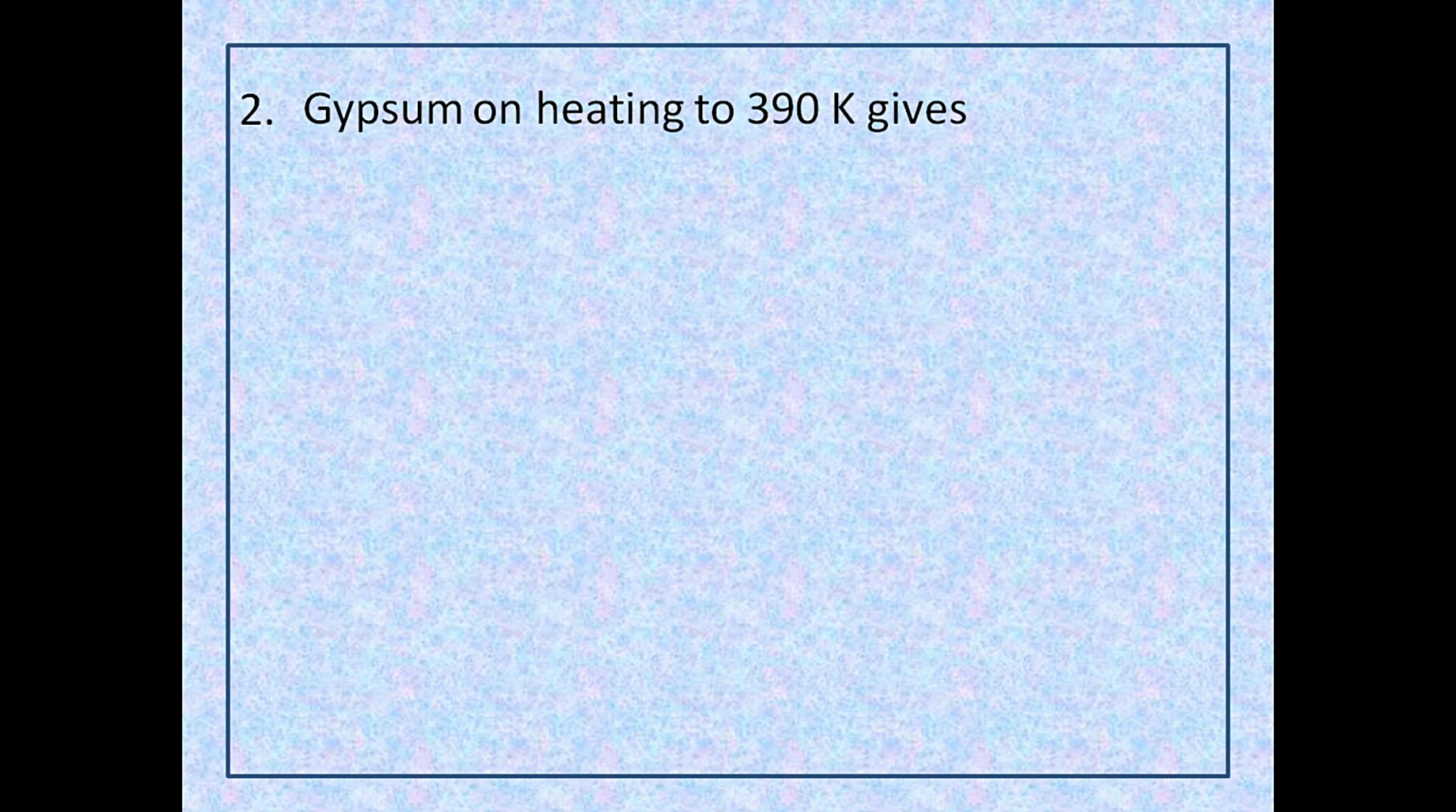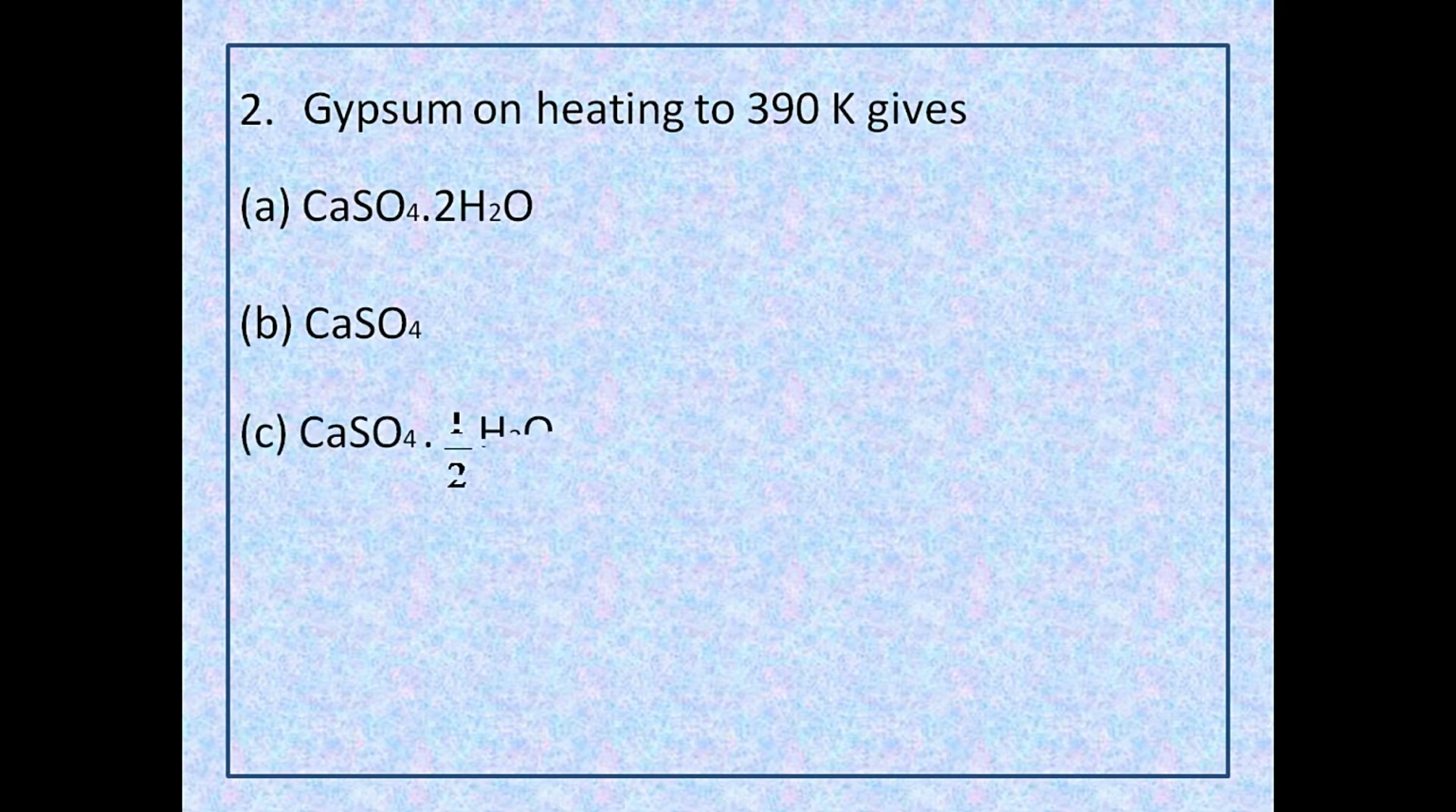Gypsum on heating to 390 Kelvin gives CaSO4.2H2O, CaSO4, CaSO4.½H2O, SO3 and CaO. Now gypsum is a calcium sulfate salt with the formula CaSO4.2H2O. When gypsum is heated to a temperature of 110 to 130 degrees Celsius, it loses 1.5 molecules of water to give calcium sulfate hemihydrate, which is also called plaster of Paris.